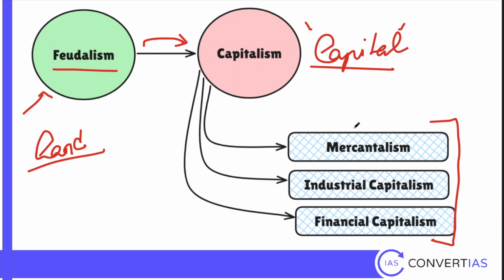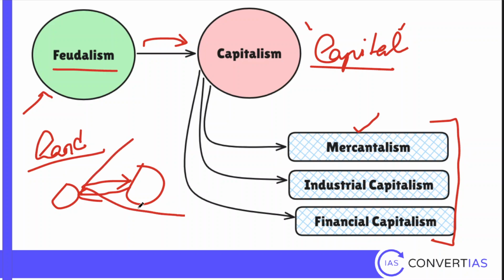The first stage is called mercantilism. Mercantilism means, imagine there are two countries, India and China. India is exporting stuff to China and India is importing stuff from China. If India's imports from China are greater than its exports, then China will have a better trade balance. So what will happen as a result? More money will be going out of India to China.